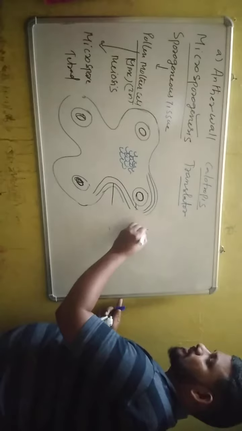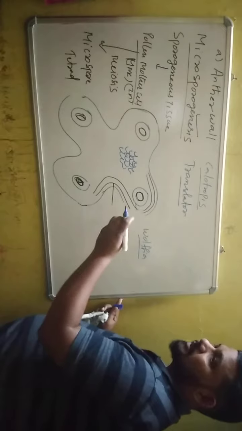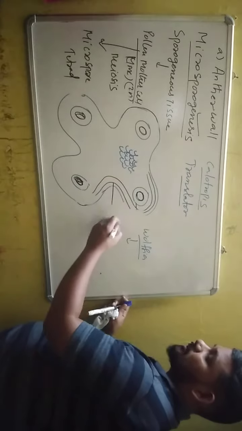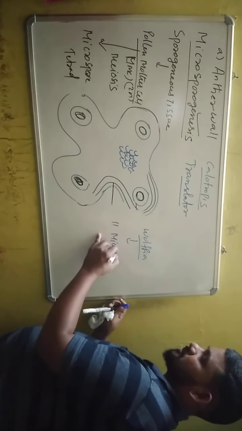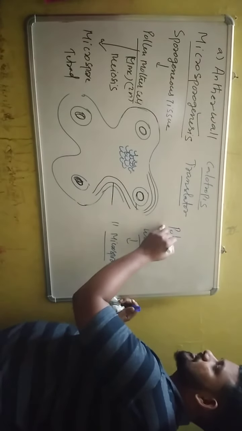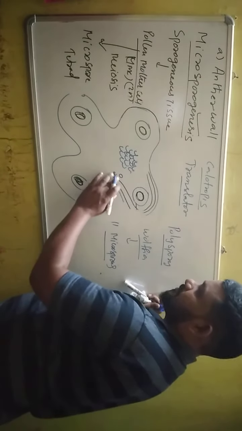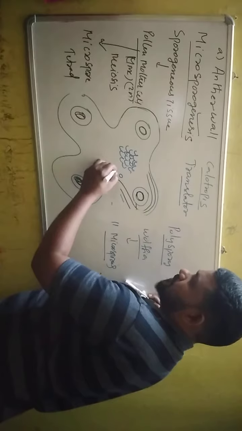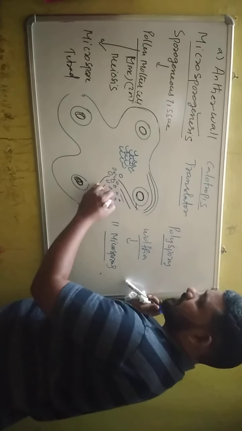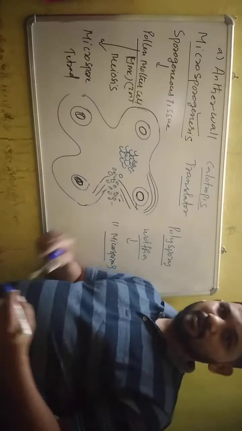And in some cases like Ulfia, one microspore tetrad usually produces 4 pollen grains, but in Ulfia one microspore tetrad produces 11 microspores. If more than 4 microspores are present in a microspore tetrad, it is known as polyspory. So ultimately, when the anther becomes mature, the sporogenous tissue produces pollen grains, and dehiscence of the anther liberates the pollen grains outside. In the next video, we will discuss the structure of pollen grain and development of pollen grain.